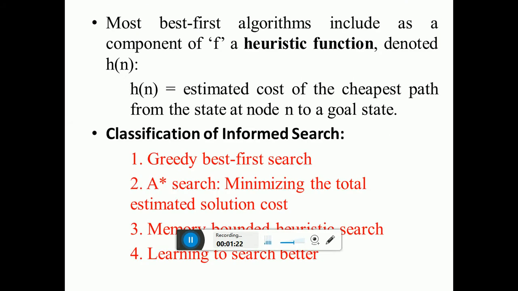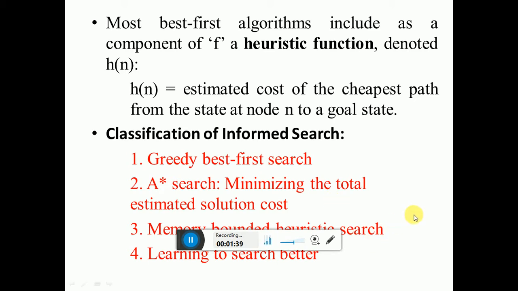Most best first algorithms include as a component of f a heuristic function, denoted by h of n. And this h of n is nothing but the estimated cost of the cheapest path from the state at node n to a goal state.